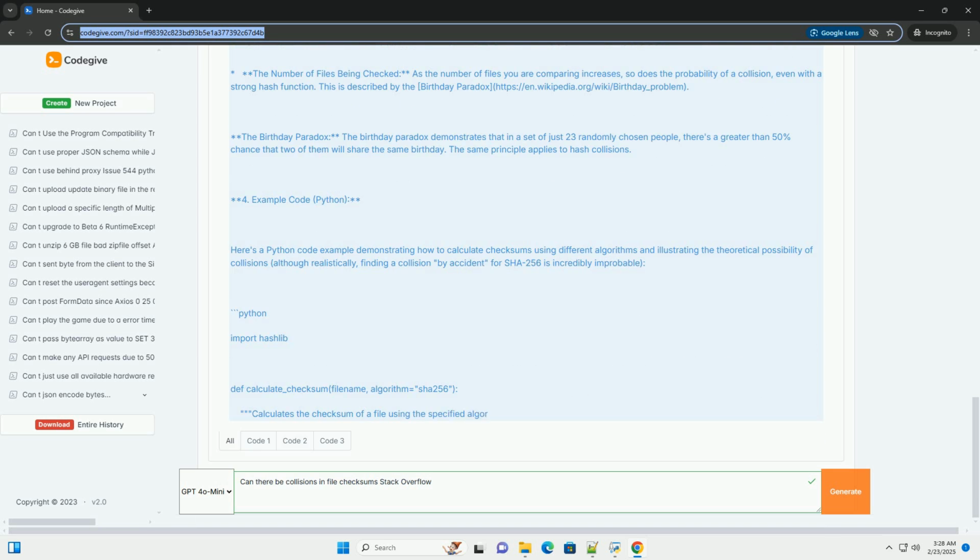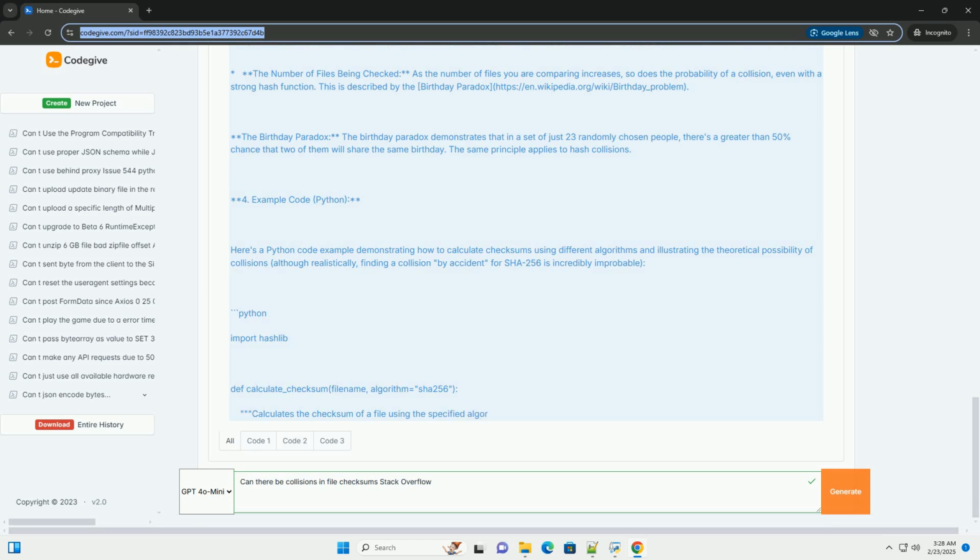3. The probability of collisions. While collisions are theoretically guaranteed, the probability of a collision for a good hash function is, hopefully, very low for a reasonable number of files. The probability depends on the size of the hash value. Larger hash values, for example SHA-512's 512 bits, drastically reduce the probability of collision compared to smaller hash values, for example MD5's 128 bits.